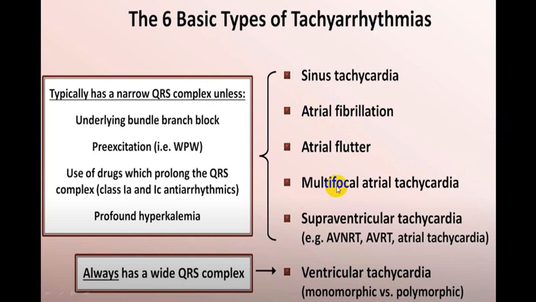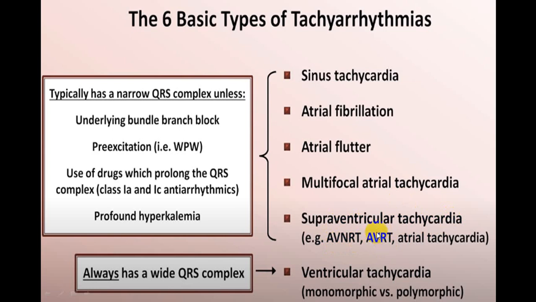There is another variety we call multifocal atrial tachycardia, and there is something called supraventricular tachycardia. All these are part of supraventricular tachycardia, but separate terms are utilized for it: AVNRT, that is AV nodal re-entry tachycardia, or atrioventricular re-entry tachycardia.